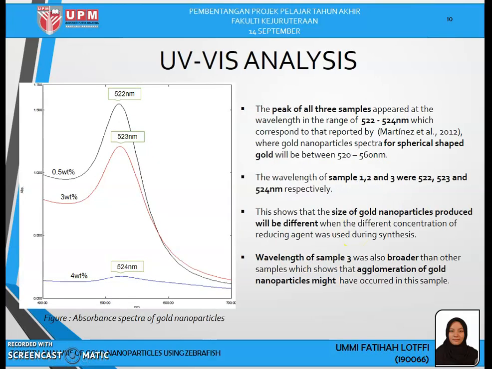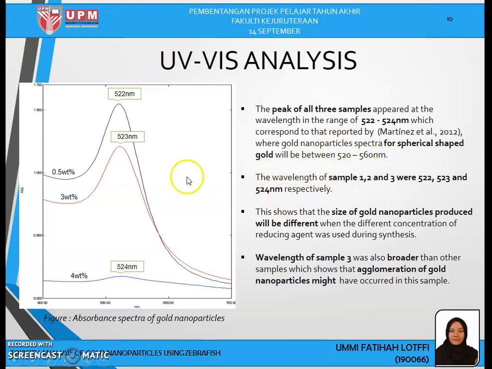This is the result obtained from the UV-Vis analysis. Firstly, we can see that the peaks of all three samples appeared at wavelengths in the range of 522 to 524 nanometer, which corresponds to that reported by Martinez et al., where gold nanoparticle spectra for spherical shaped gold will be between 520 and 560 nanometer.